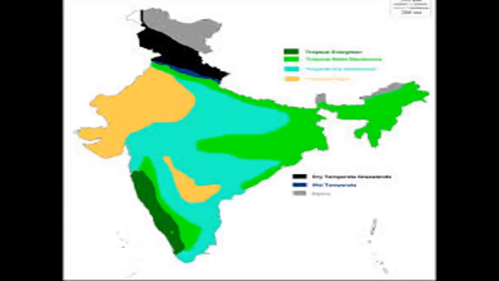See there, look at the map. When you see the map, you see the green color on the right side. It starts from Arunachal Pradesh. The light green areas are, sorry, tropical evergreen forest.